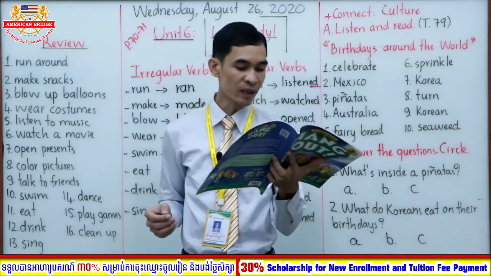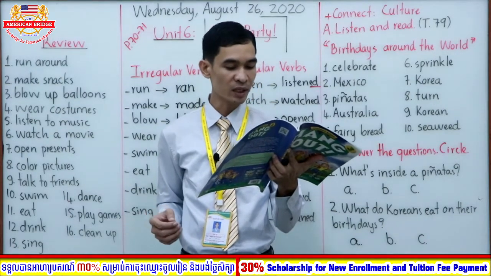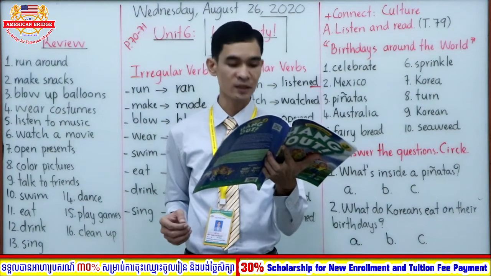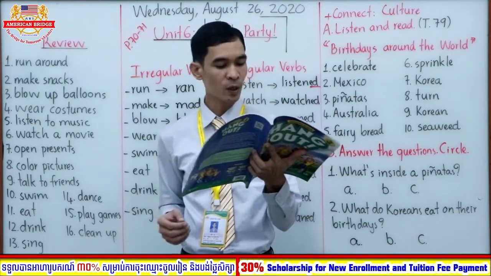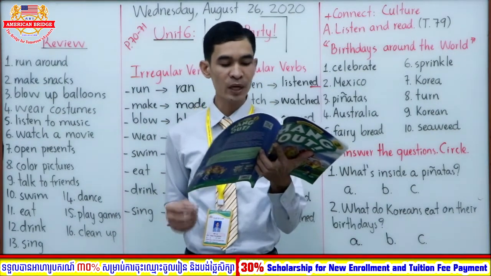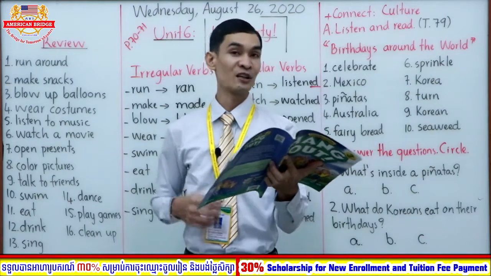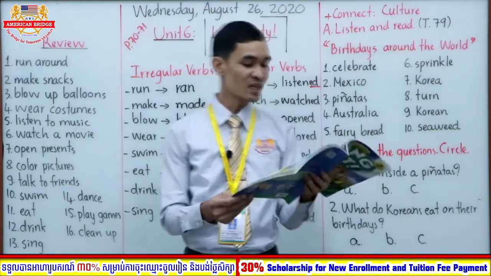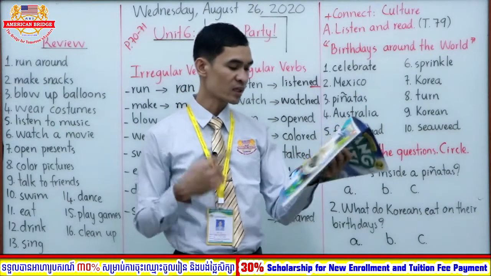In Australia, children sometimes eat fairy bread on their birthdays. It is a piece of bread with butter and sprinkles on the top of it. Yum!